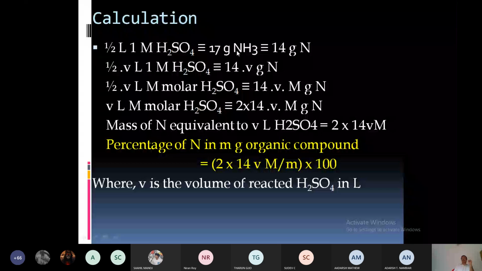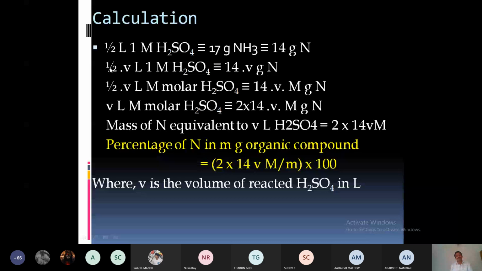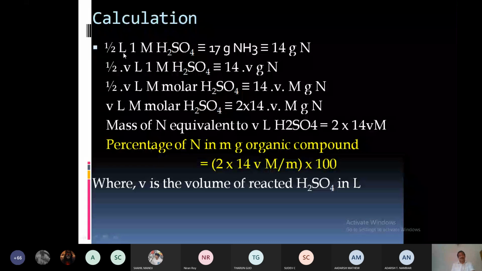So here we are substituting the volume as V liter. So half into V liter into 1 molar H2SO4 is equivalent to 14 into V gram of nitrogen. So instead of 1 liter, here V liter is substituted.